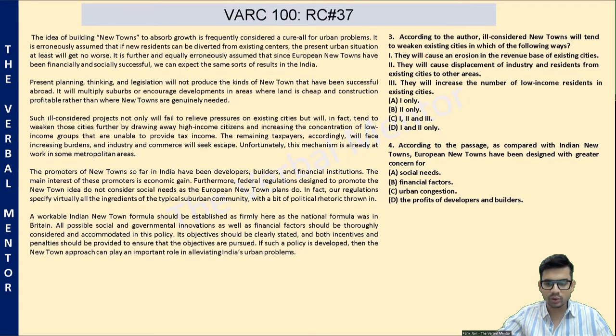Question 3 was interesting. It was a nice question, this one. According to the author, ill-considered new towns will tend to weaken the existing cities in which of the following ways. Okay. So the author had mentioned a lot of ways. He said such ill-considered new towns projects will not only fail to relieve pressure on the existing cities, but will in fact tend to weaken those cities further by drawing away high income citizens and increasing the concentration of low income groups.